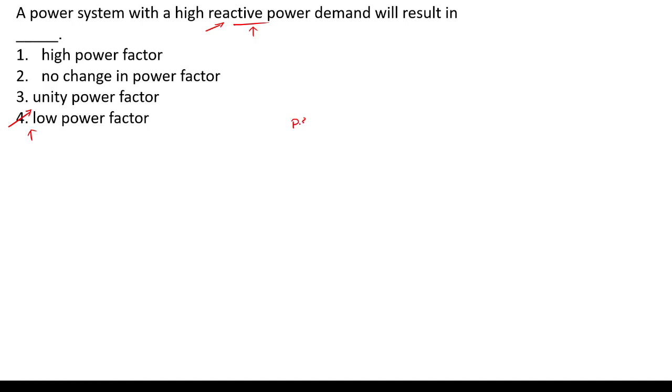The power factor for a resistive circuit is maximum, that is 1, because for a resistive circuit we have only active power. For a pure inductor, the power factor is 0. So for a reactive circuit, the power factor is always very low. If it demands high reactive power, then the power factor is always less.